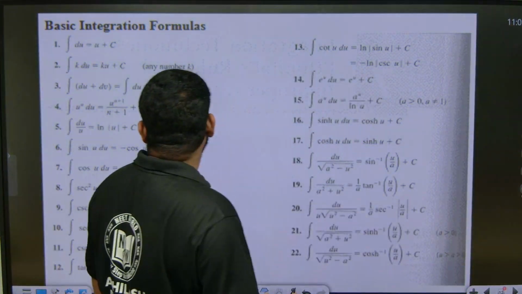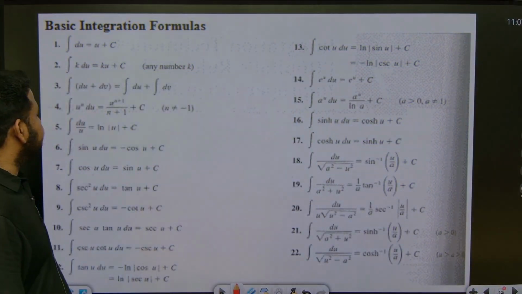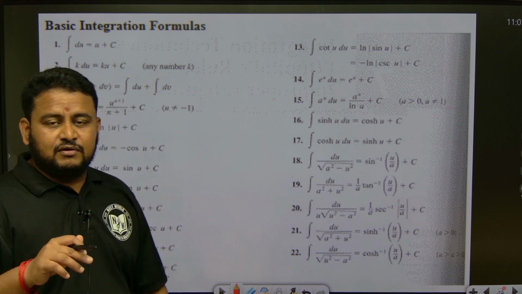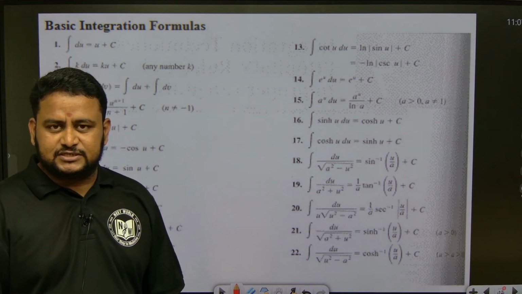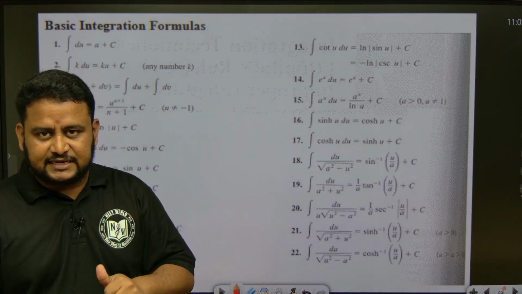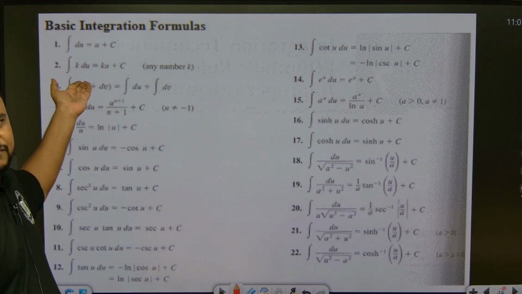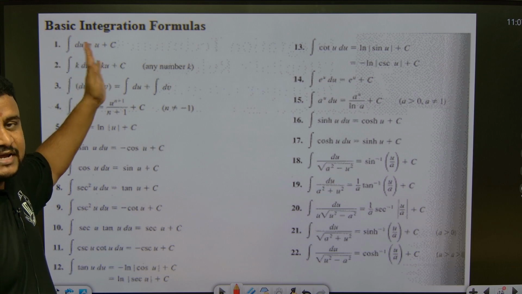So these are nothing but integration formulas. These are basic integration formulas. Integral of dx is nothing but x, or integral of du is nothing but u. Differential of a constant is 0, but integral of 1 is x. Integral of 1 is x, or integral of du is u, because du is the variable of integration, not the constant of integration.